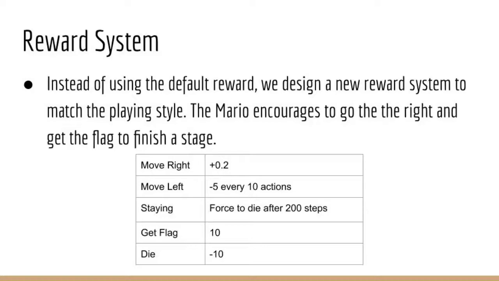Reward system. Instead of using the default reward, we design a new reward system to match the playing style. We give a small score when Mario runs to the right and a penalty if it runs to the left. After 200 time steps, if Mario stays at the same X position, we force the agent to die to save time. With our reward system, Mario is encouraged to go to the right to get the flag and finish the stage as fast as possible.